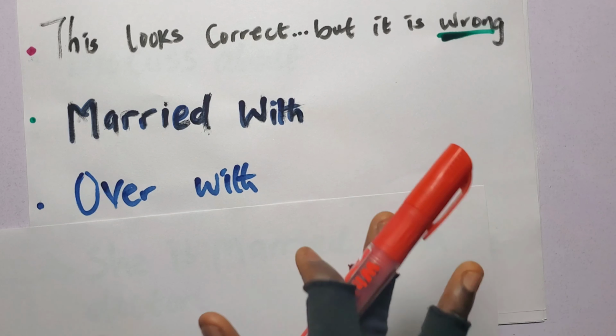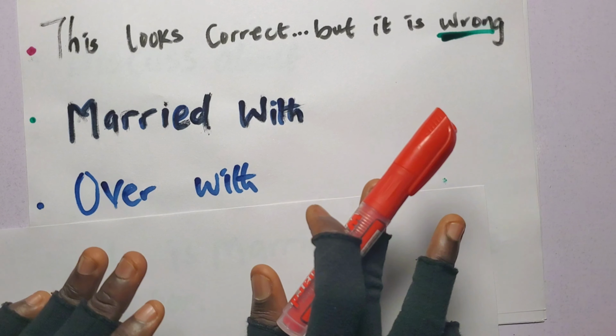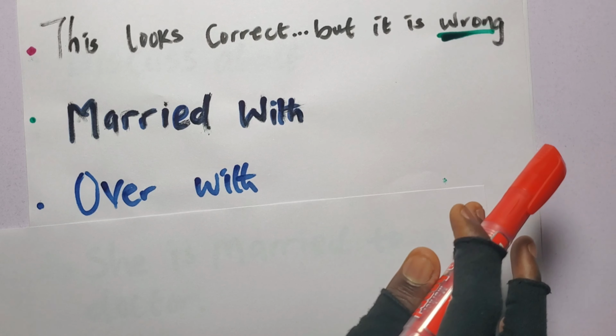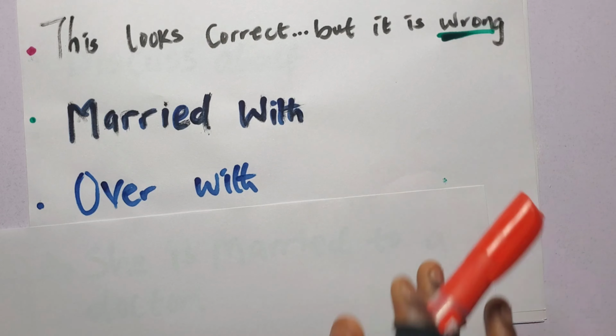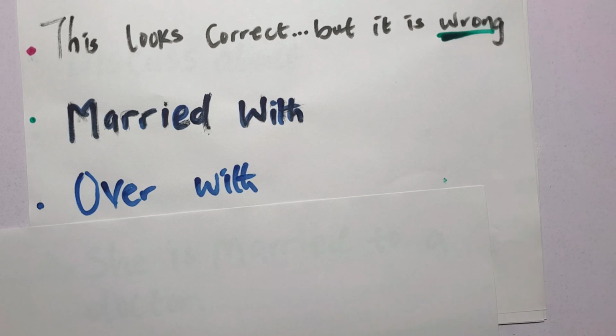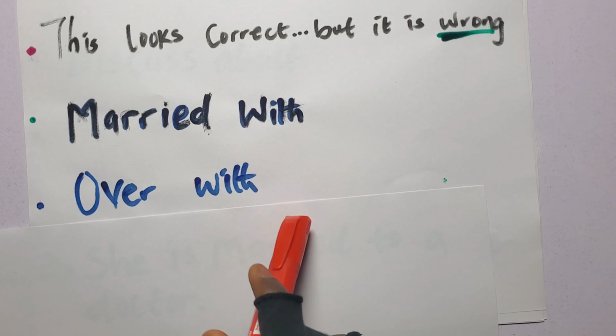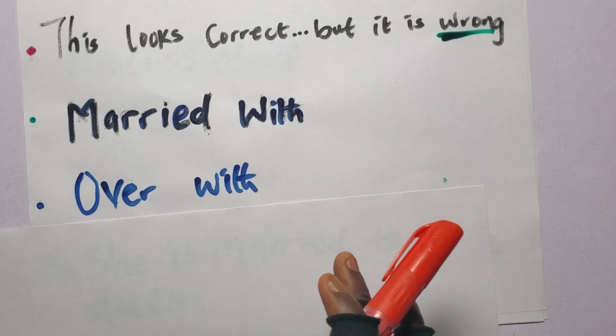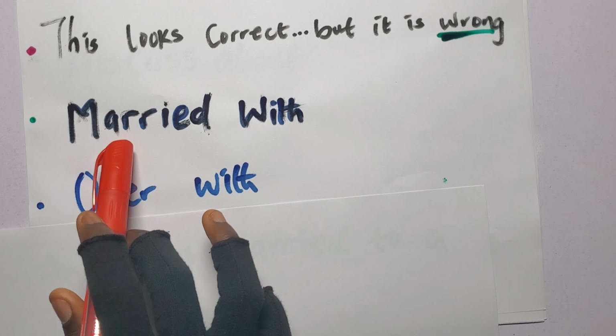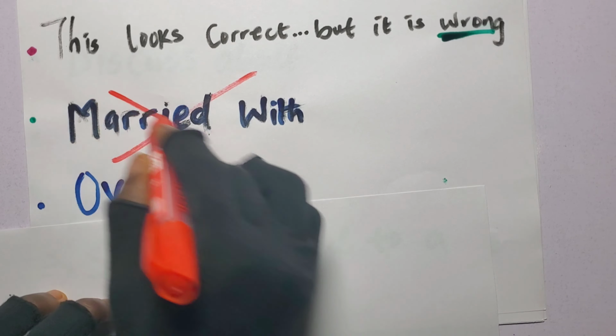This sentence looks correct to most learners, but it is wrong. She is married with a doctor. Which word is the problem? Is it with or married? This is wrong.